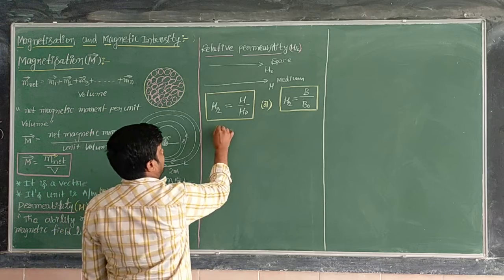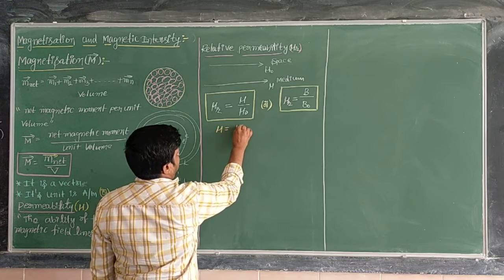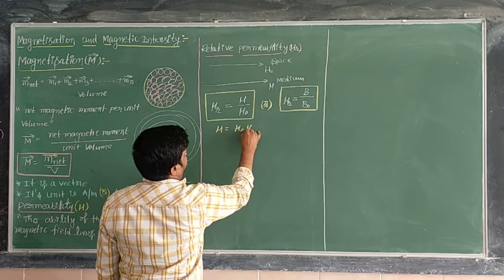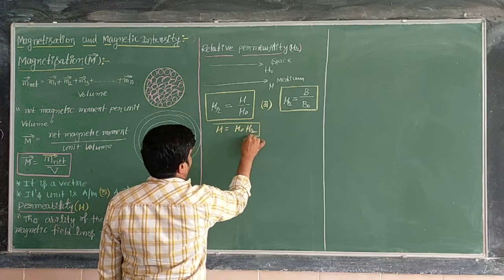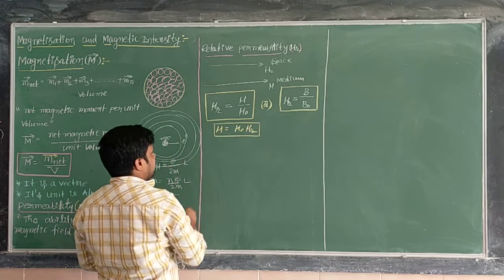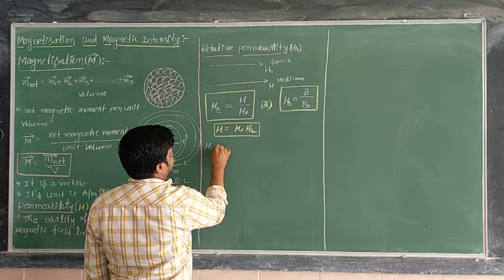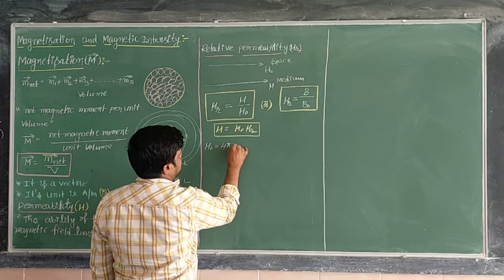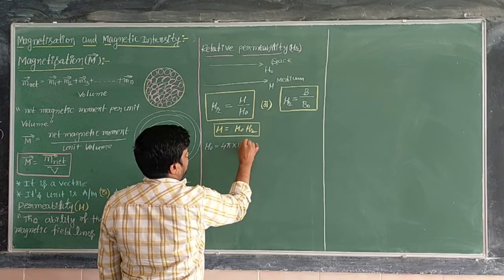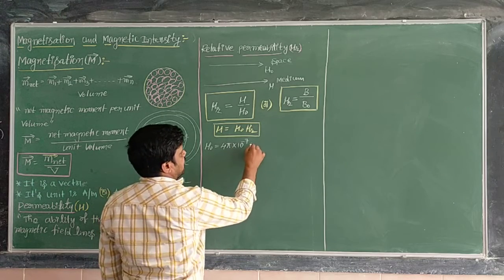From this, we can write mu is equal to mu naught into mu r. Also, mu naught is nothing but the permeability of free space, whose value is 4 pi into 10 power minus 7. So what is the unit?